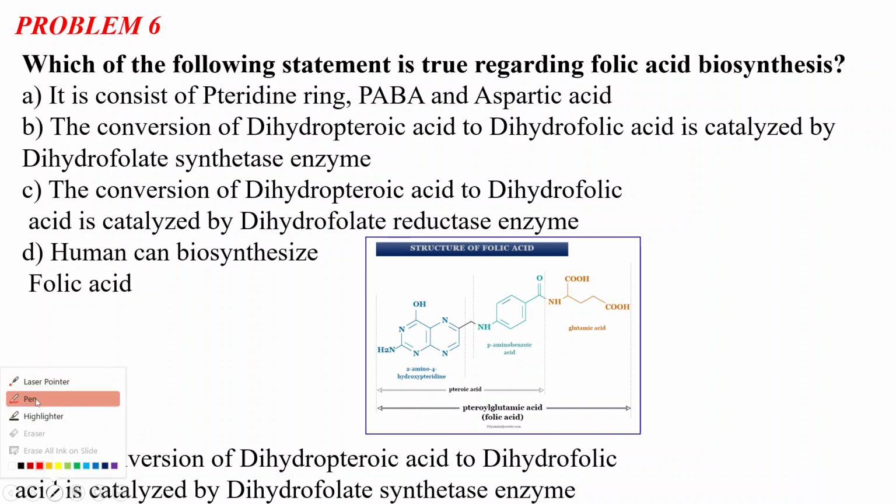From this structure you can identify why option A is incorrect, because the structure of folic acid is divided into three parts. The first part is the 2-amino-4-hydroxypteridine, or pteridine ring. This nitrogenous ring is a pteridine ring. What is a pteridine ring? It is basically two nitrogenous heterocyclic rings fused together: a pyrimidine ring and a pyrazine ring. When pyrimidine and pyrazine rings are fused together, they are called the pteridine ring.